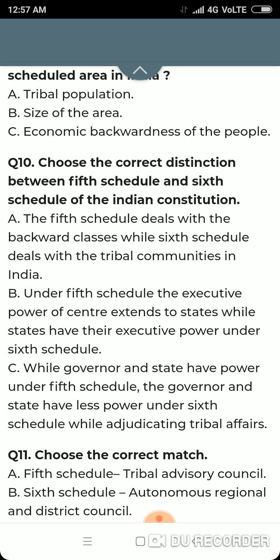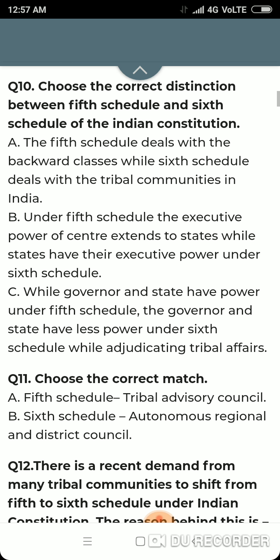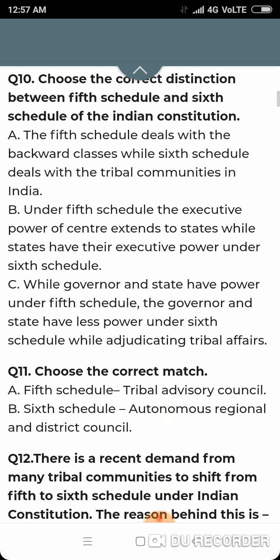Question number 10. These questions are actually in the background of the Gurjar protest for reservation. Choose the correct distinction between fifth schedule and sixth schedule. The fifth deals with the backward classes while sixth deals with the tribal communities in India. This is wrong. Fifth and sixth both deal with the tribal communities. The difference is that the fifth schedule does not include northeastern states, while sixth schedule includes northeastern states. Fifth schedule includes all the tribal communities in other 10 states, except northeastern states.